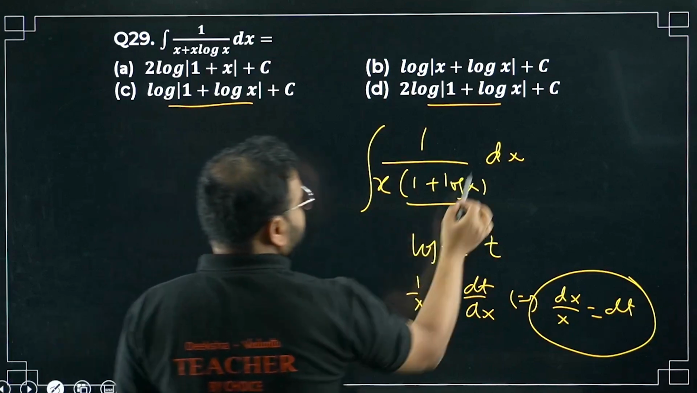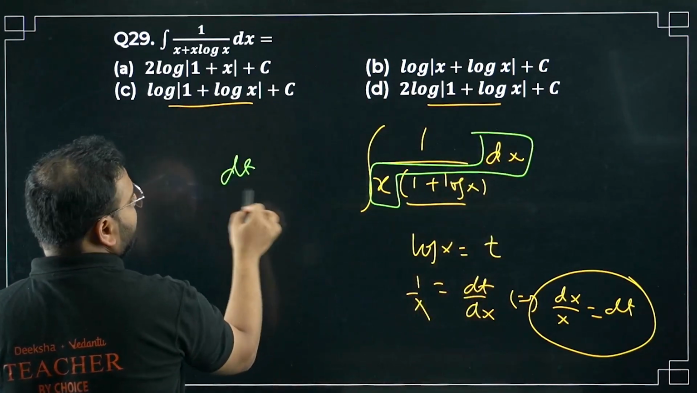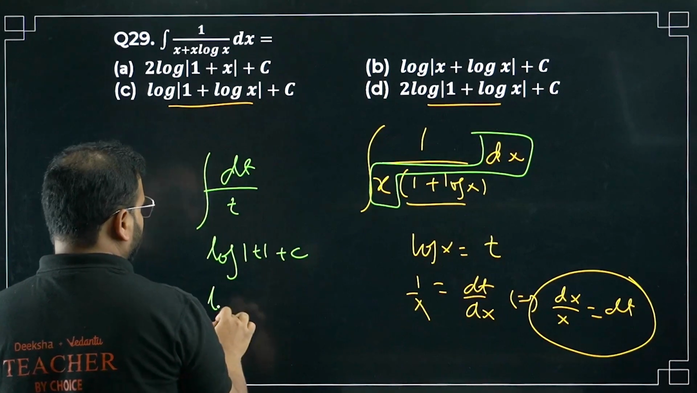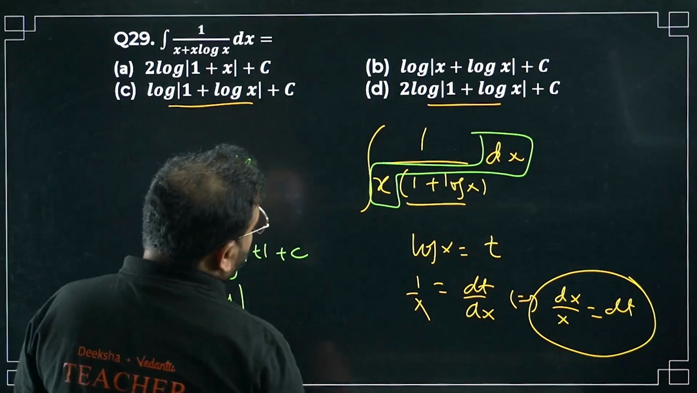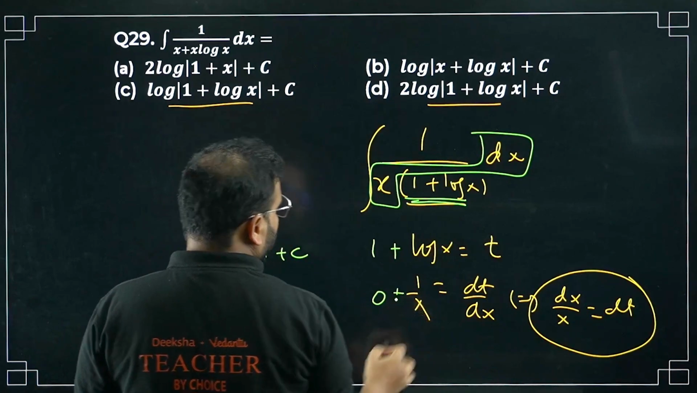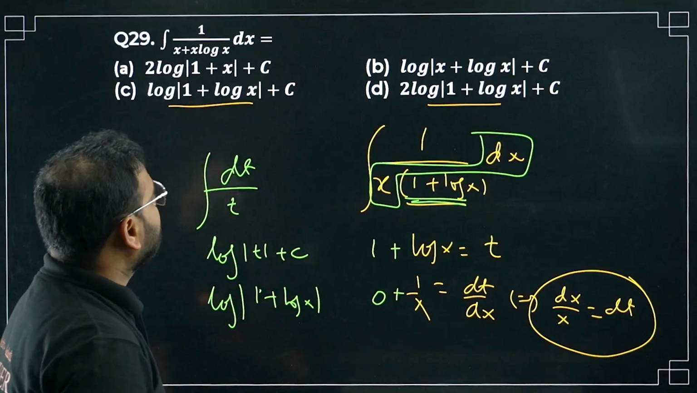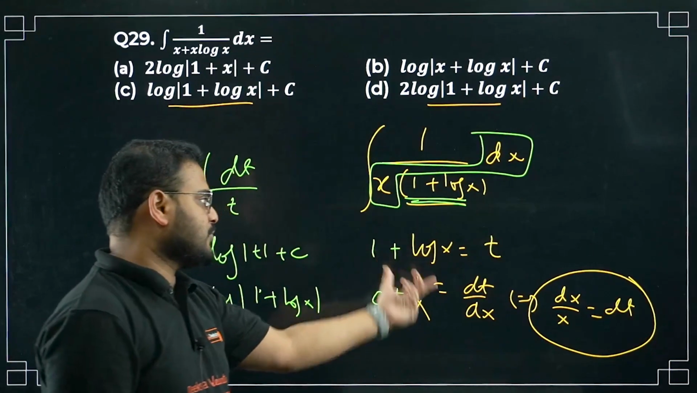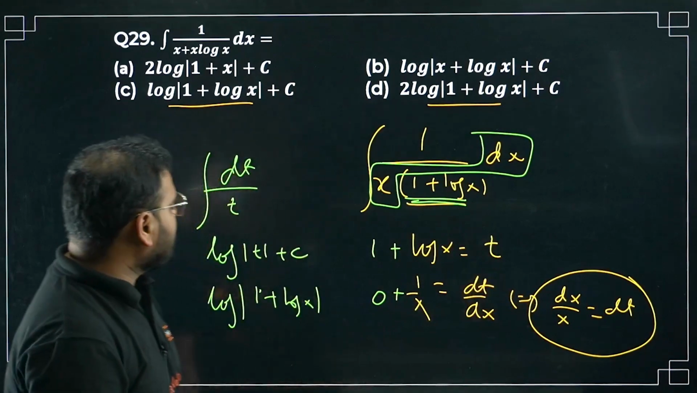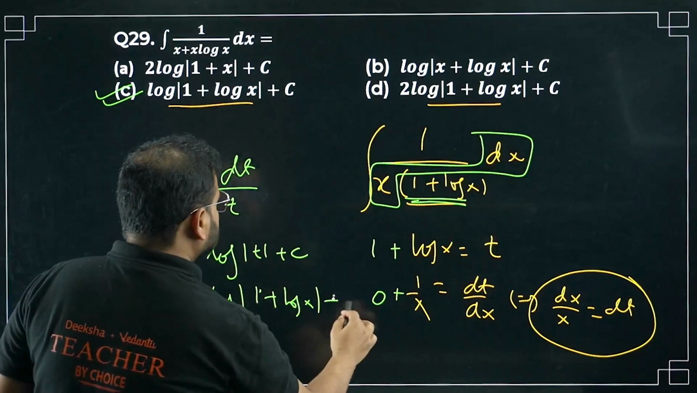Okay, I'm talking about this part. So what I have? dt by t. What is the answer? Log of t plus c. So log of t is what? t is, sorry, 1 plus log x, this whole thing. I forgot to take here 1, but it's going to be 1 plus log x only. This whole thing I'm taking as t, not just log x. So this is the option. C is correct. Log of 1 plus log x, of course plus c.